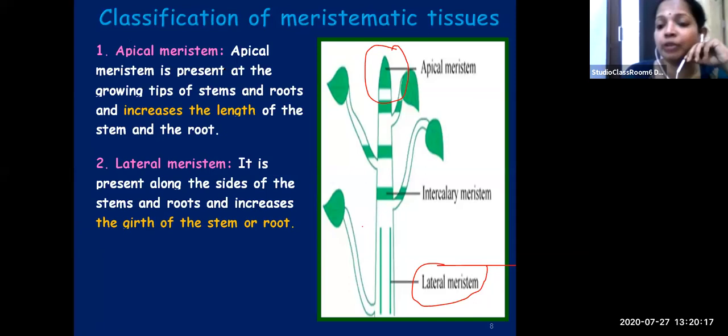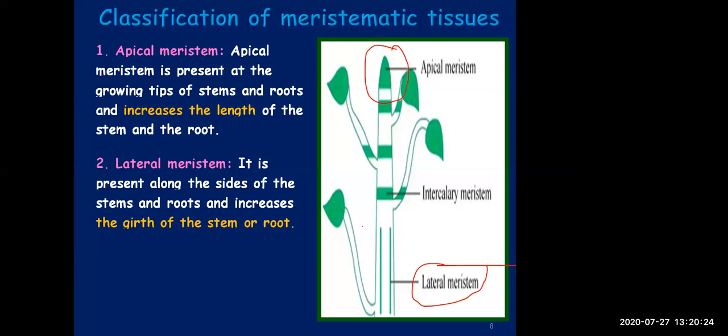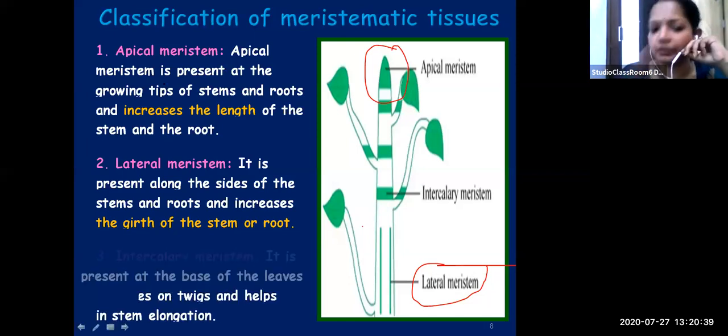So once again, lateral meristem is present on the sides of stems and roots. It increases the girth. Girth means width, width of the stem and the root. Now moving on to the third one. Now we will see which is the third one.